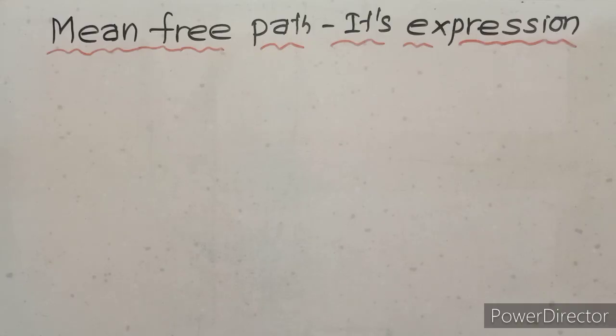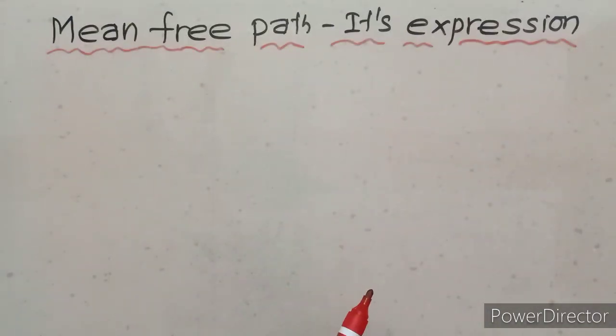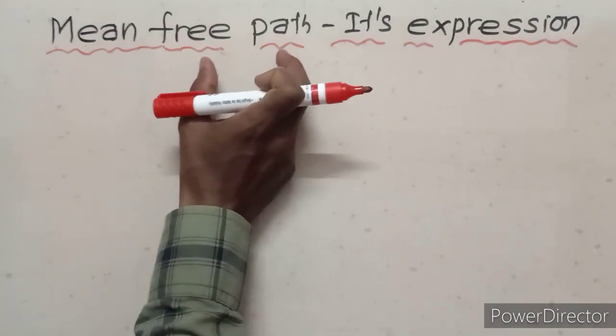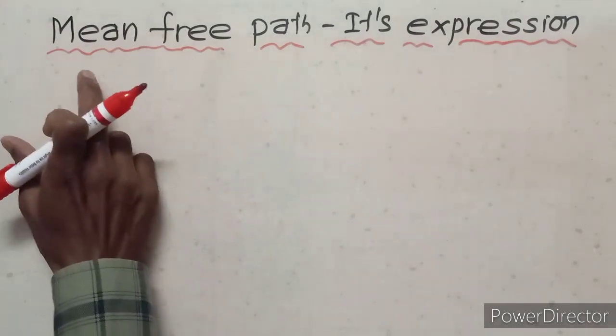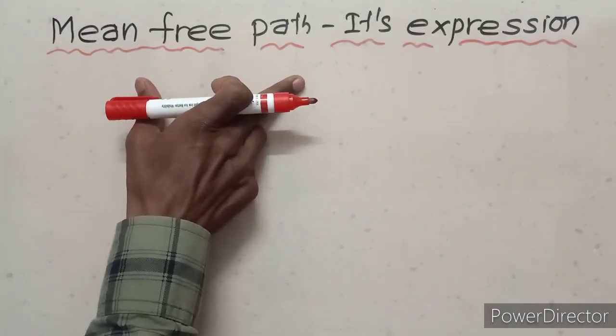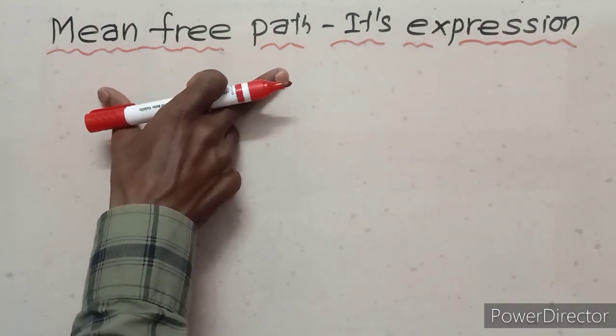Now we are going to discuss the mean free path and its expression. Expression means equation. Mean free path: mean means average, path means some distance traveled. Free path, mean average distance traveled. Mean free path means average distance traveled. Okay,